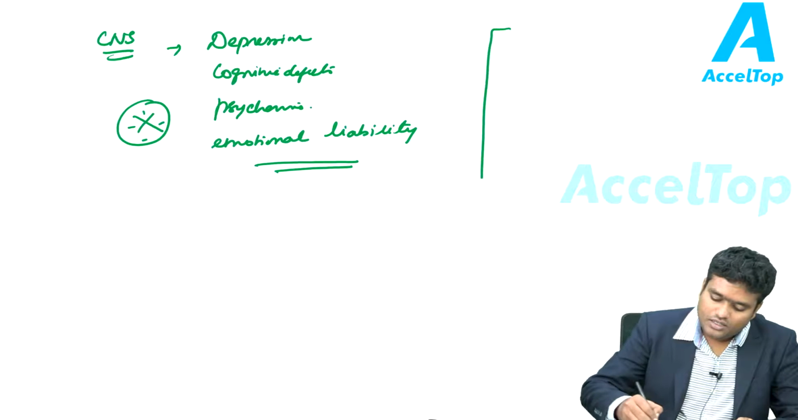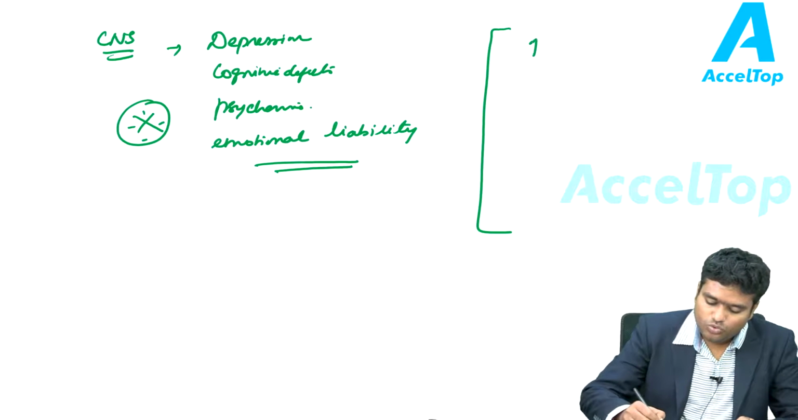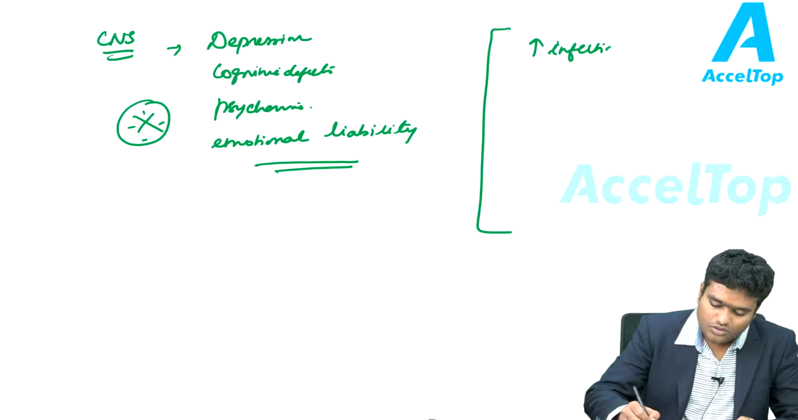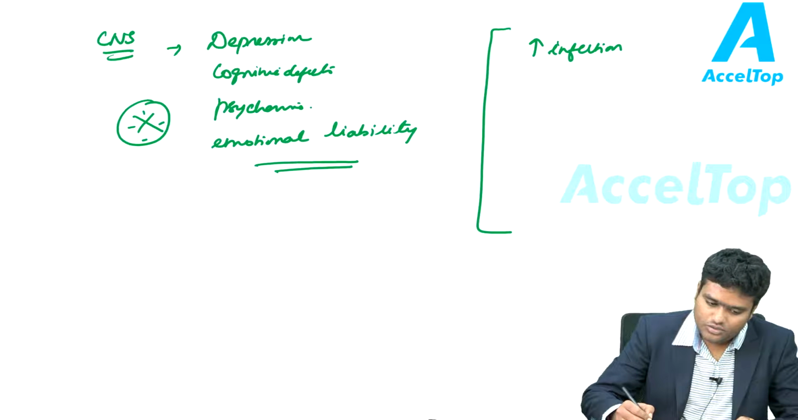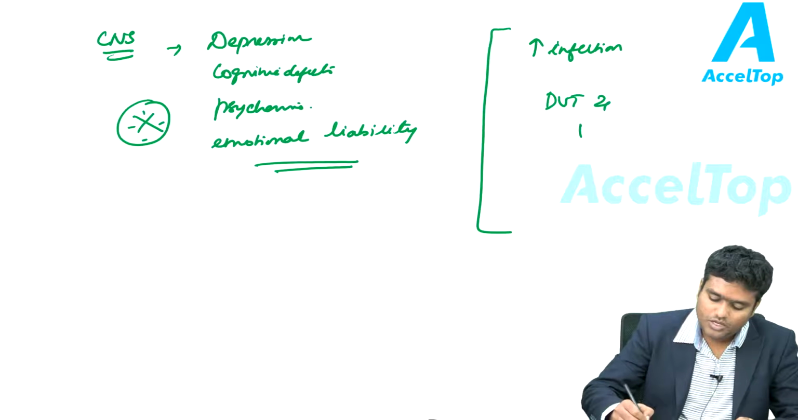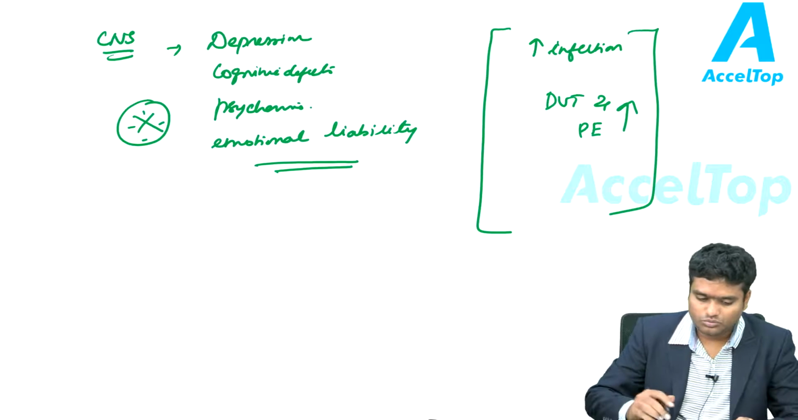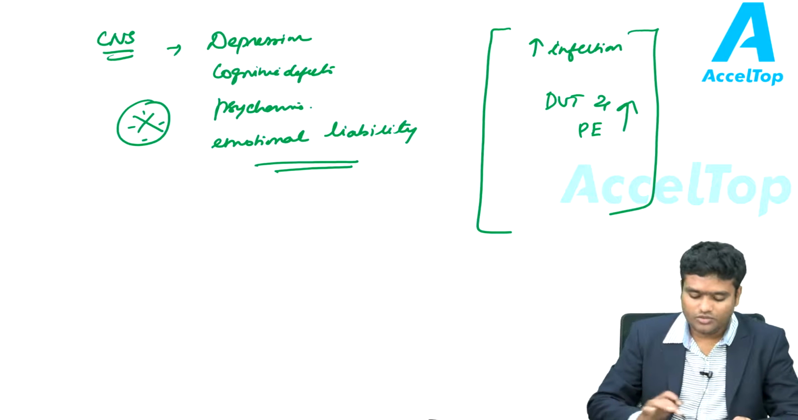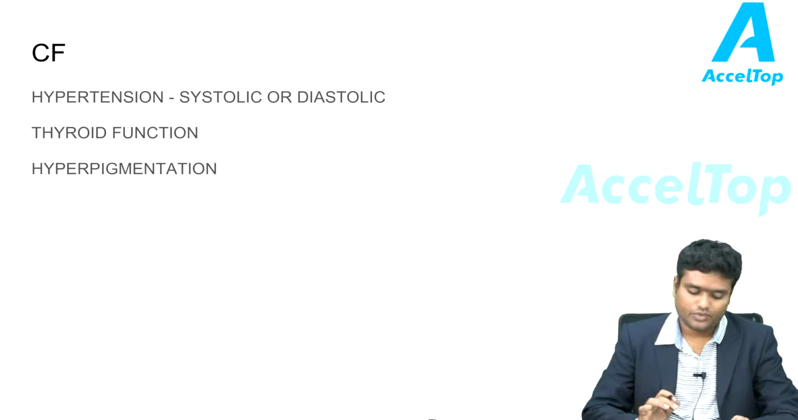Apart from this, there are general clinical features like more infections as the immunity gets reduced. There will be a hypercoagulable state, and the risks of DVT and pulmonary embolism is increased multifolds with Cushing syndrome. So these are the clinical features of Cushing syndrome in crux.